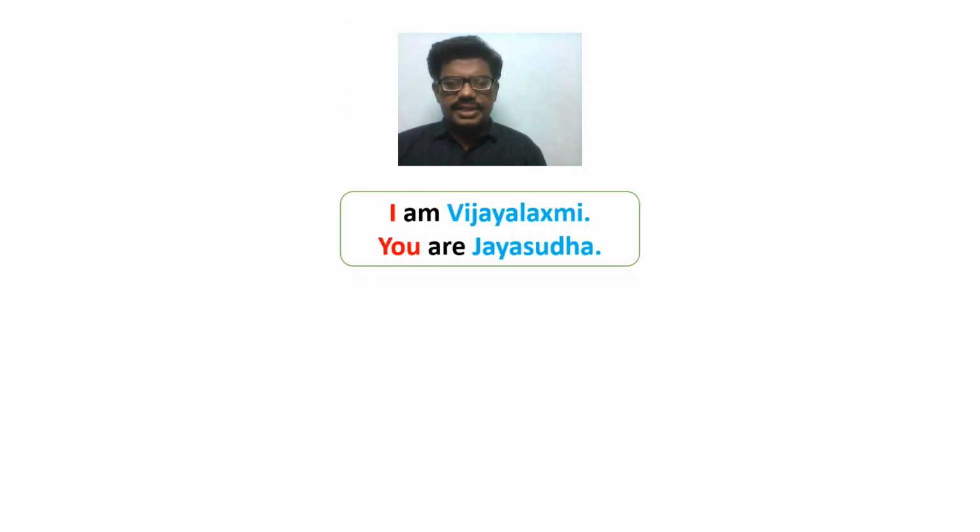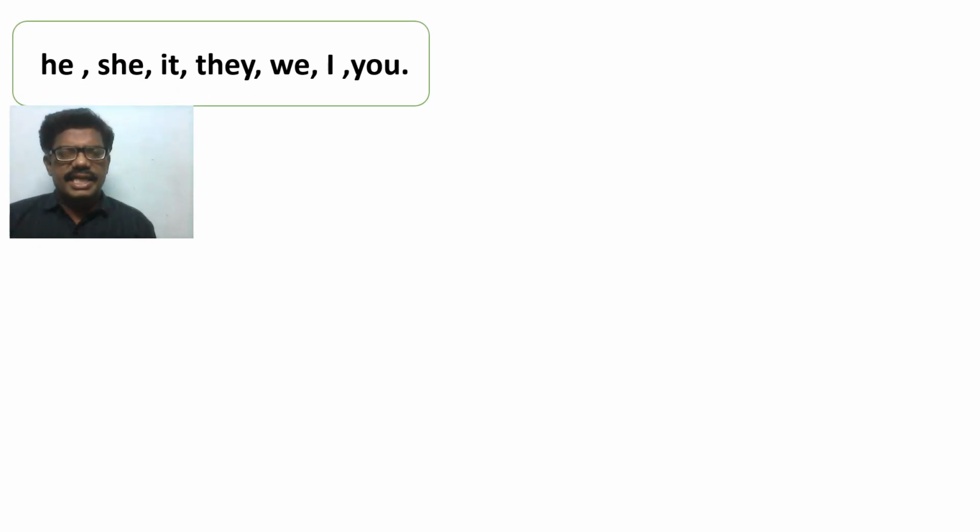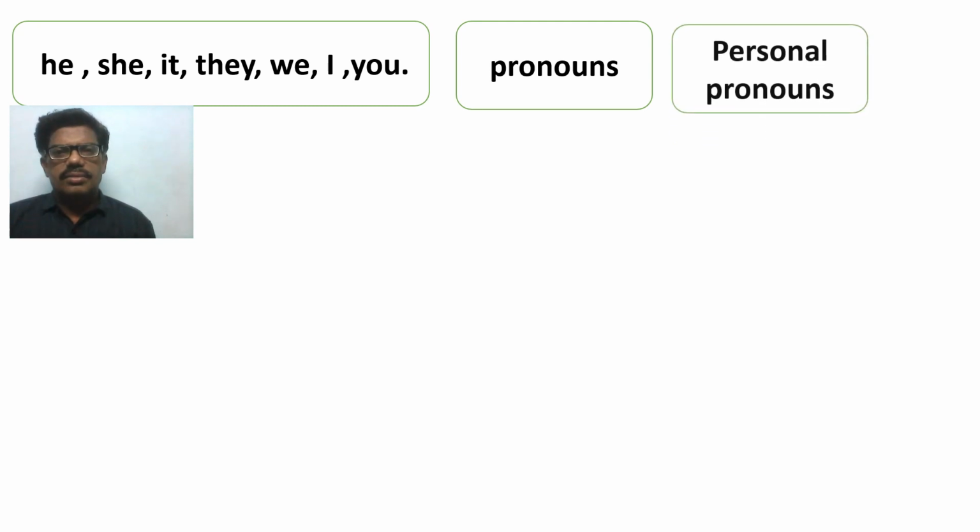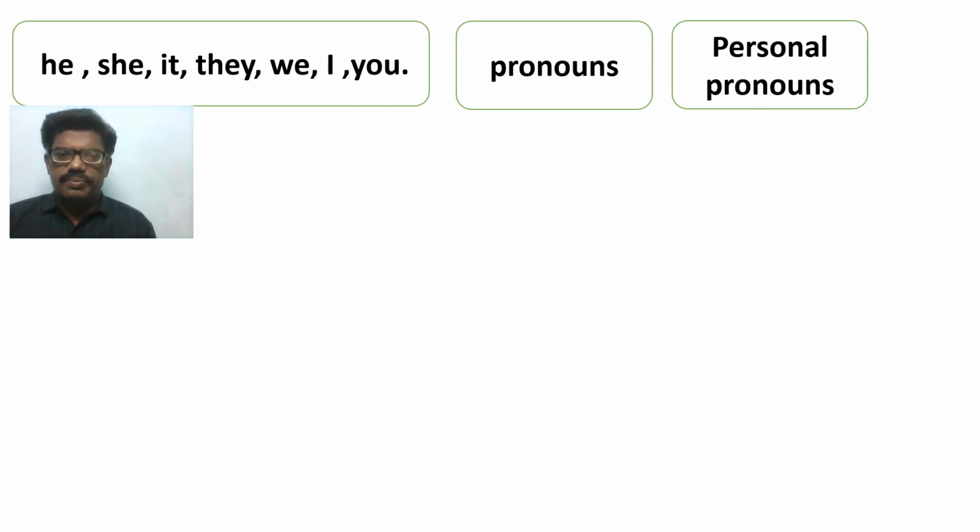Look at these two sentences. I am Vijay Lakshmi. Here the word I refers to the noun Vijay Lakshmi and the word you refers to the noun Jaisudha. So here I and you are called pronouns. So the words he, she, it, they, we, I, you are called pronouns. They are also called personal pronouns because these pronouns refer to persons.